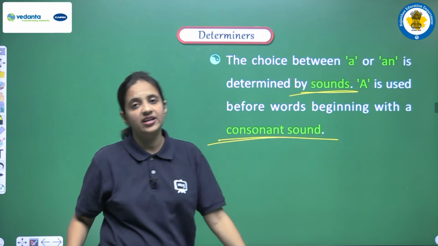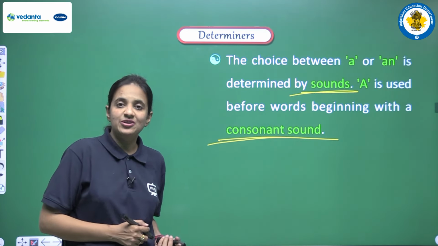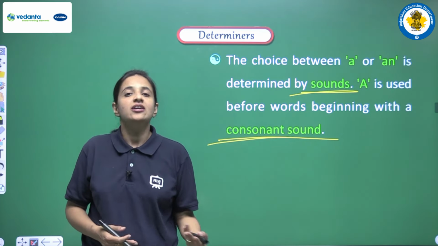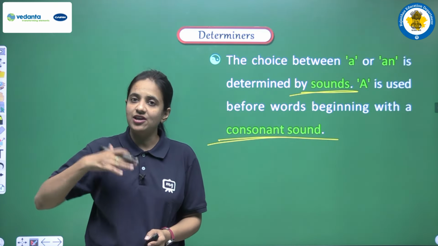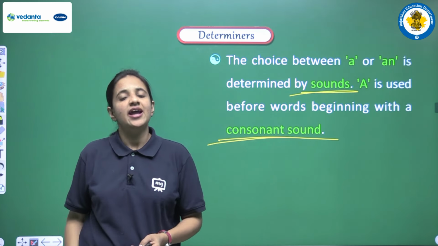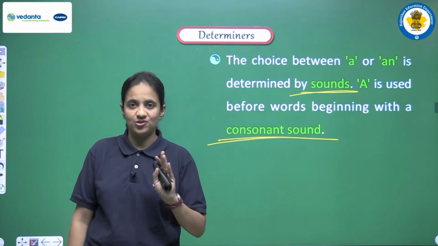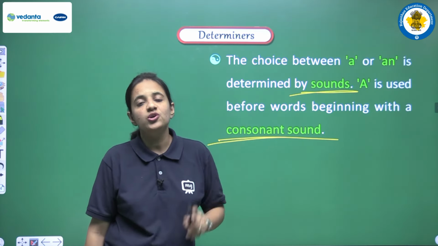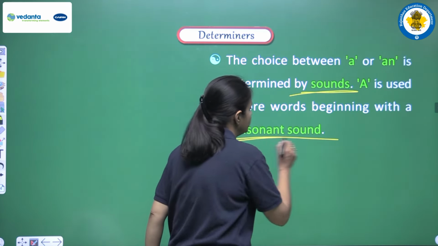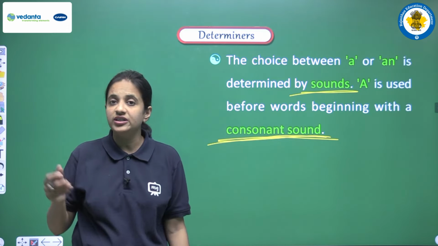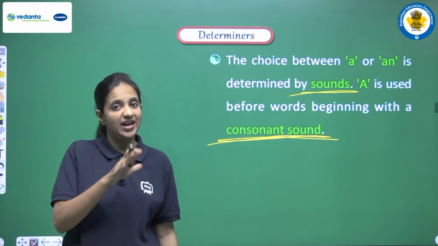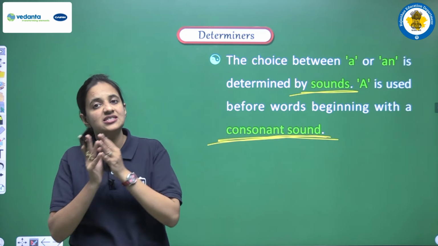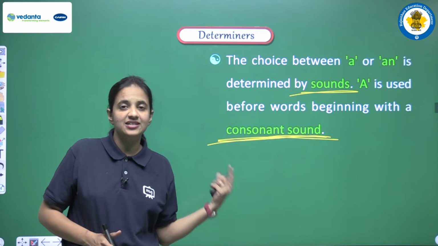So students, this is very important. I am very sure that you are all aware that we have vowels and consonants, right? In the English alphabet we have 5 vowels. They are A, E, I, O, U, and the remaining alphabets are known as consonants, right? But here we have to be very careful that we have to use a and an according to the consonant sound. हमें vowel और consonant देखना नहीं है कि वहाँ पे A, E, I, O, U है या नहीं है. No, we have to focus on the sound only, and according to the sound we have to use these two articles, a and an.